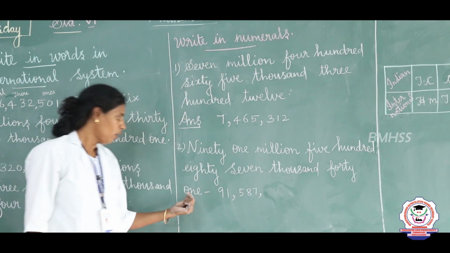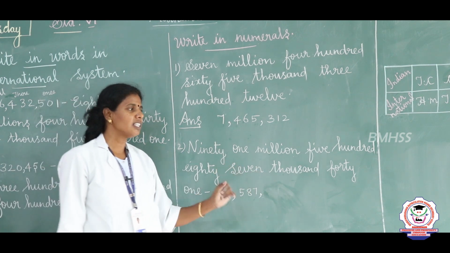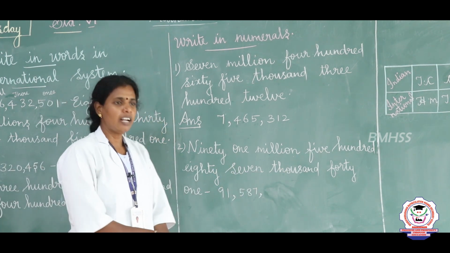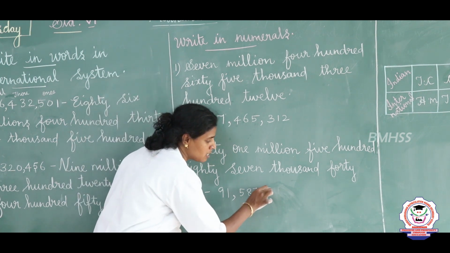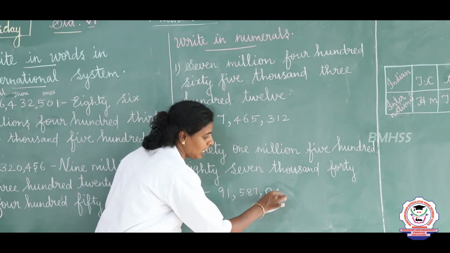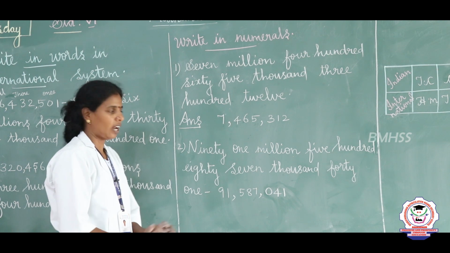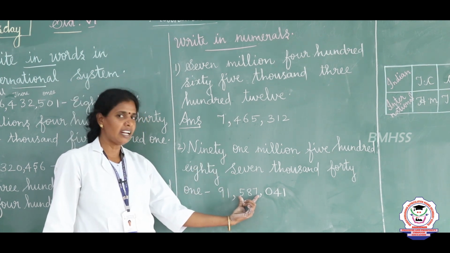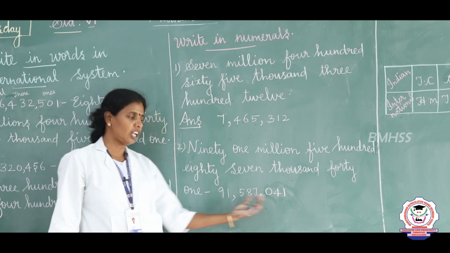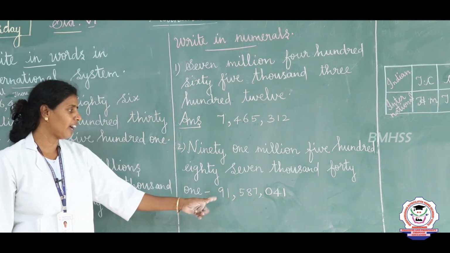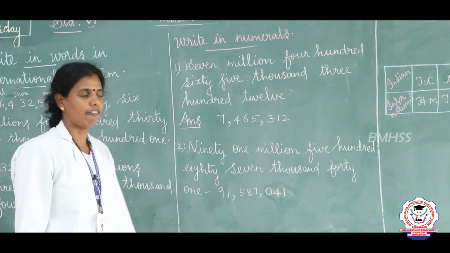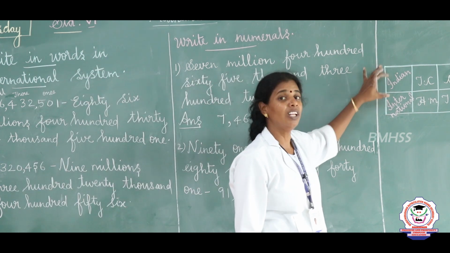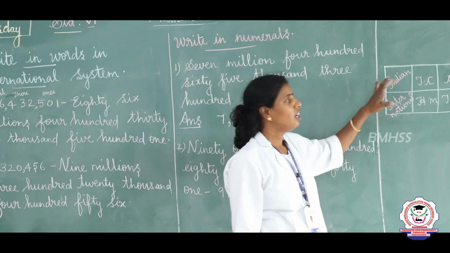Next 41. So 41 is in the place of ones and tens. And where is hundreds place? Hundreds place is not given. So we are going to place 0 in the hundreds place, and 41 is 41. So we can write this number as 91,587,041 like 91,587,041.